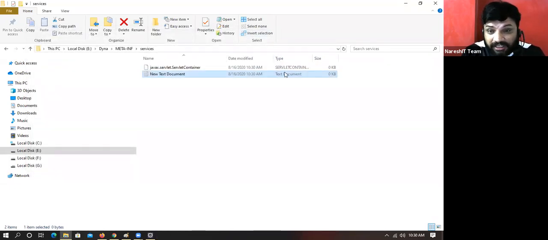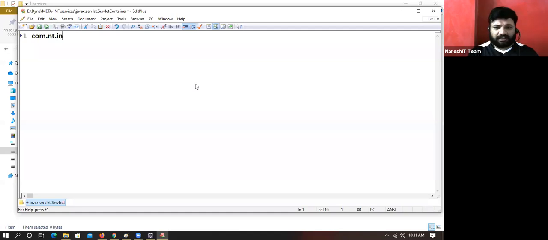See, boss, for a normal text document the default extension comes. Inside this document, write com.nt.initializer.MyWebAppInitializer. The spelling should be perfect, boss.